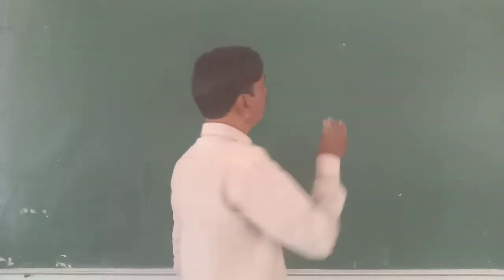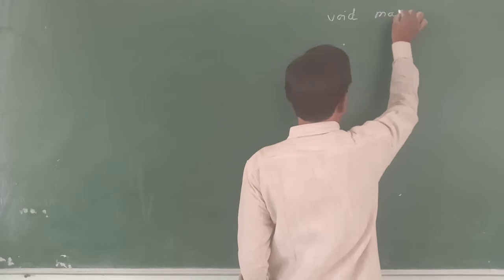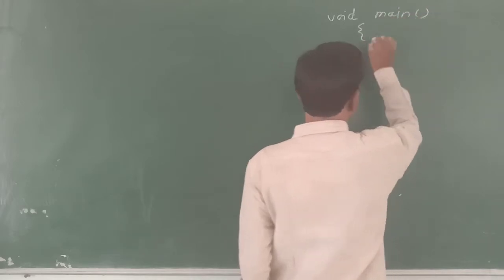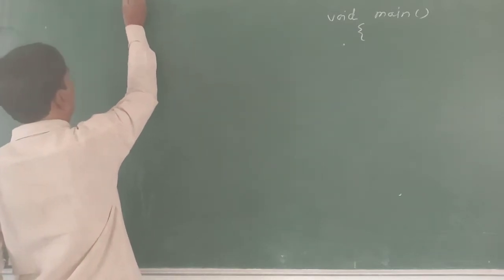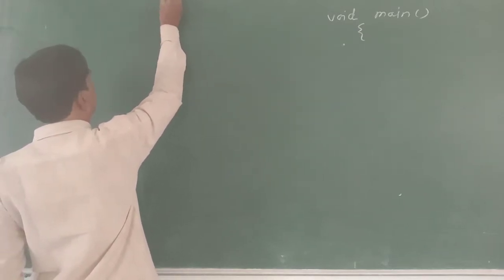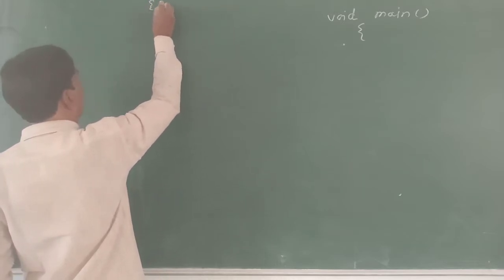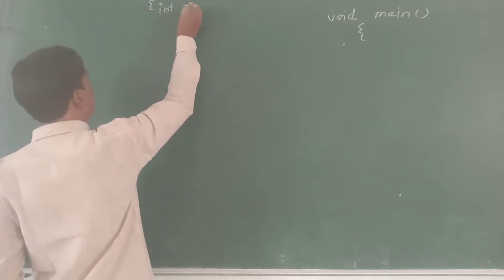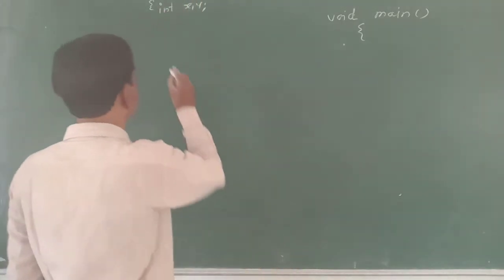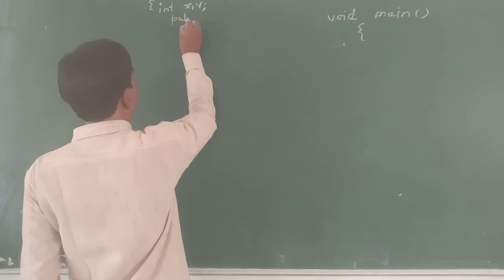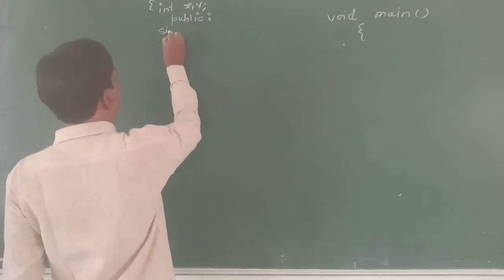First, the main program we have to write. We will define a class, simple, with integer x, y, two data members. Inside the public section we will have one default constructor.